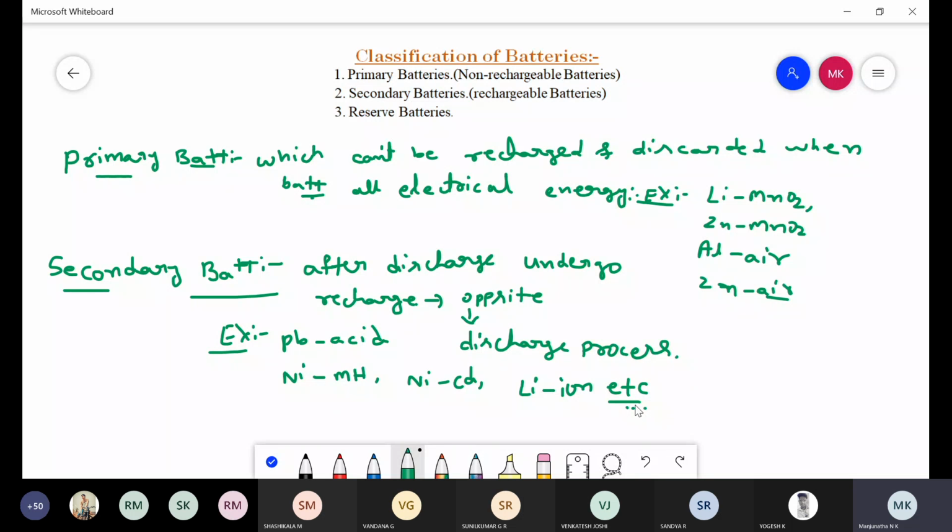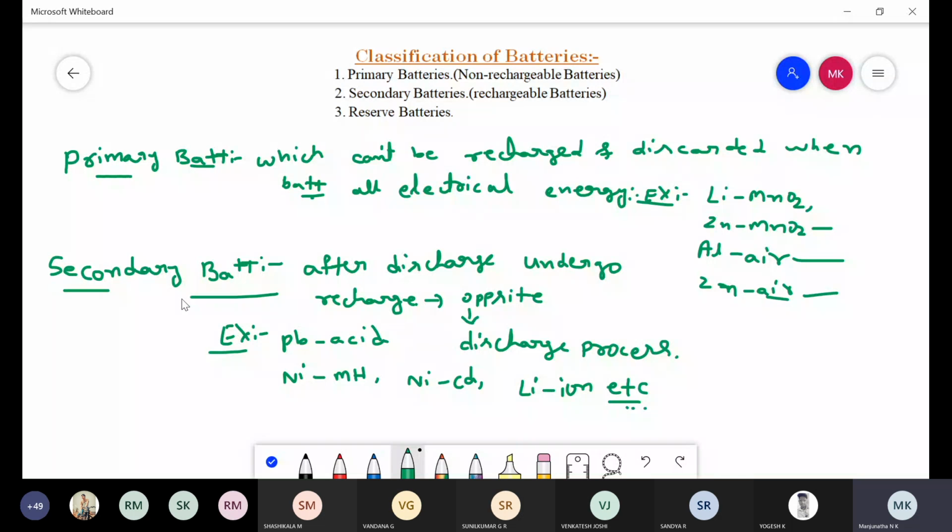Primary batteries are non-rechargeable batteries. Secondary batteries are rechargeable batteries. Next one, reserve batteries. First, coming to primary batteries. These are the batteries which cannot be recharged and are discarded when the battery delivers all its electrical energy. Examples: lithium manganese dioxide battery, zinc manganese dioxide battery, aluminium air battery, zinc air battery. This is for primary batteries.